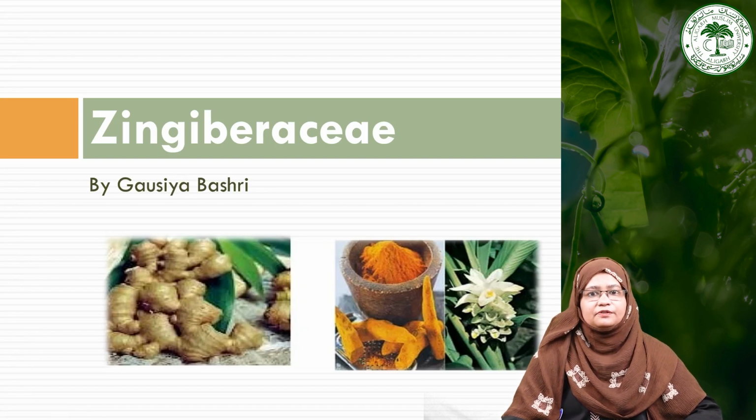Now we are going to learn the families of monocotyledons, and we will start with the family Zingiberaceae, which is also known as the ginger family. As you can see, there is an image of ginger, and turmeric also belongs to this particular family, Zingiberaceae.